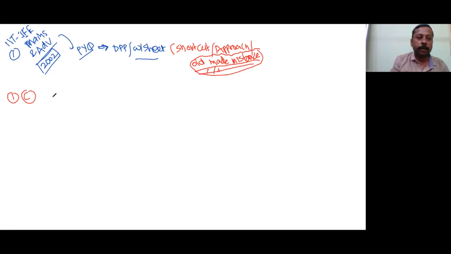That means these colligative properties will be low for the colloidal solution, when the concentration of the true solution and the colloidal particles is the same. Understood? This is option C. I think the first question is clear to all of you.